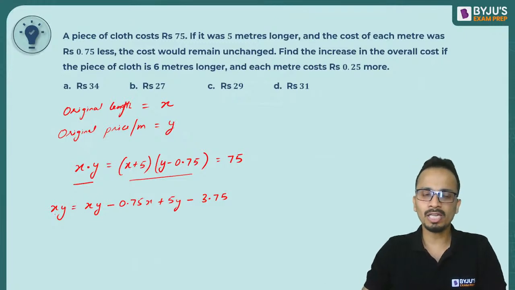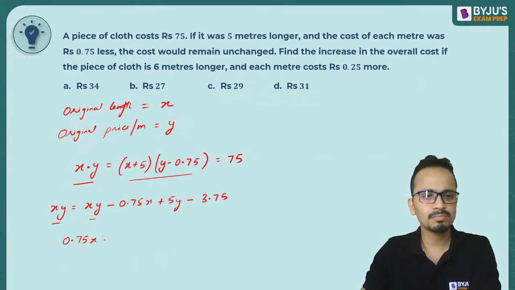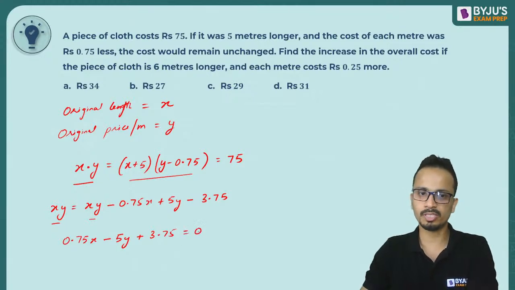Okay. Now on the left hand side XY, on the right hand side XY, these two will get cancelled. All right. So my equation will be 0.75X minus 5Y plus 3.75 is equal to 0.